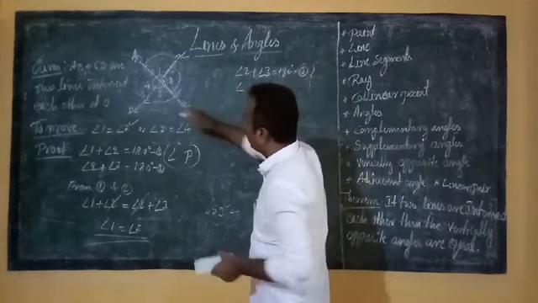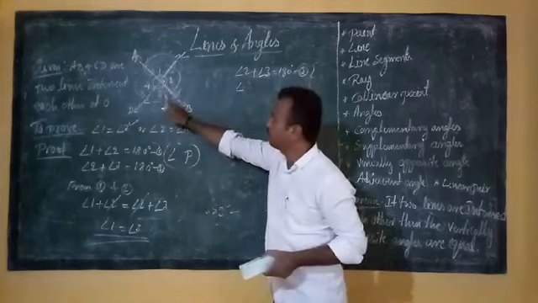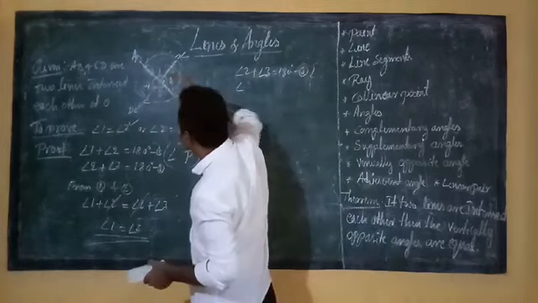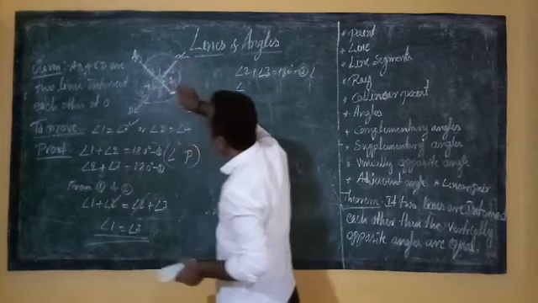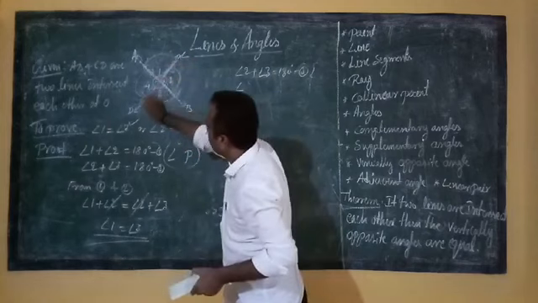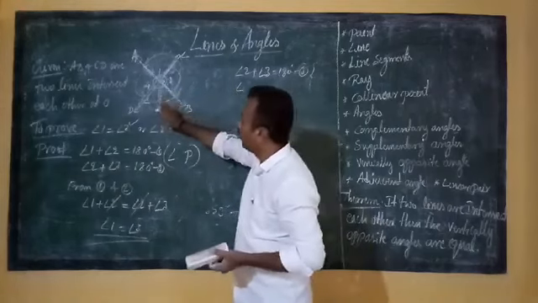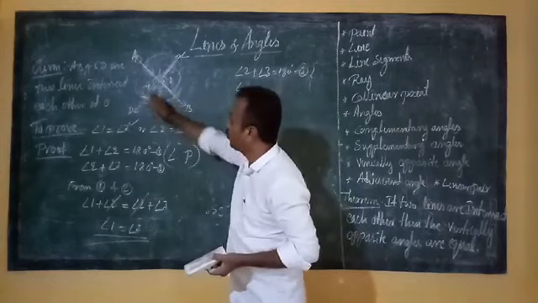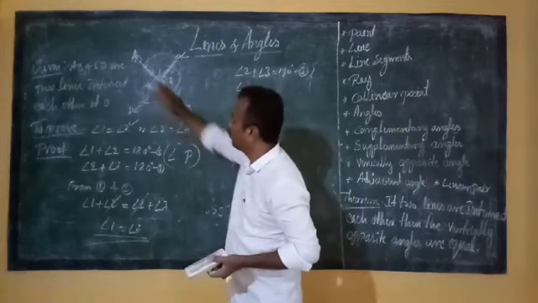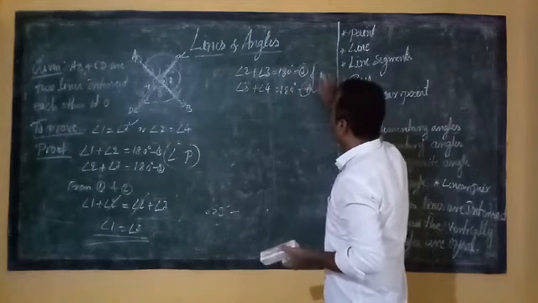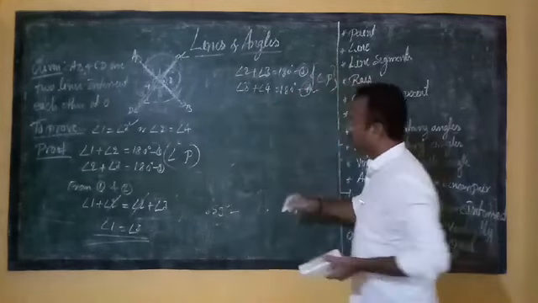CD is a straight line, therefore angle 2 plus angle 3 form a linear pair. Now angle 3 and angle 4 also form a linear pair because AB is a straight line. Correct? Angle 3 plus angle 4 is equal to 180 degrees. This is equation number 4.